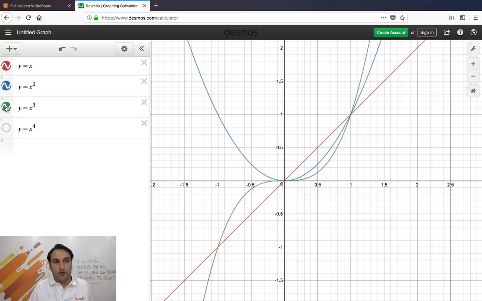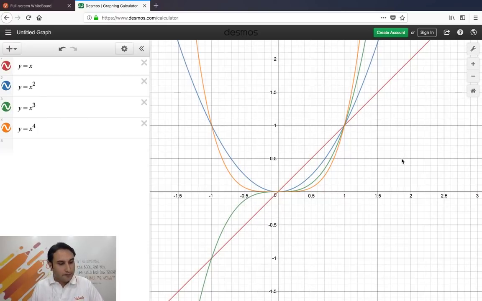Got it? Then look at the graph of x cube. What happens between 0 to 1, which is higher? X, then x square, then x cube. But beyond 1, x cube is greater, then x square, then x. Got it? Similarly, x to the power 4 has a similar pattern. Between 0 to 1, which graph is higher? Lower power is higher. But beyond 1, higher the power, higher the graph: x to the power 4, x cube, x square, x. I hope this concept is clear, right?